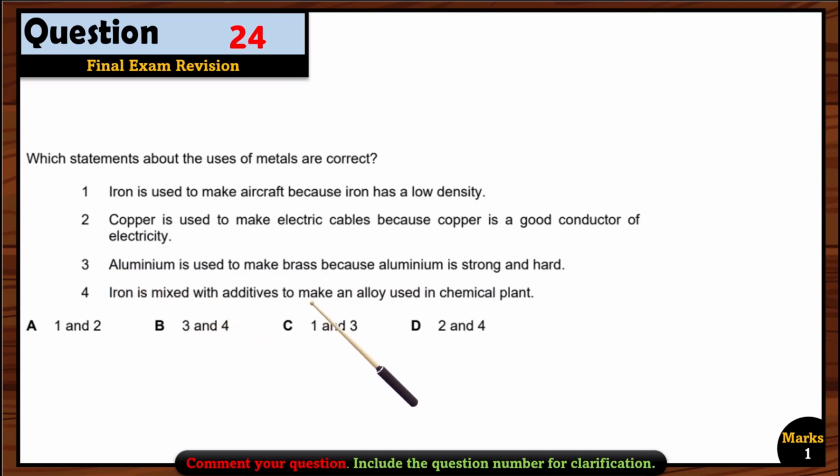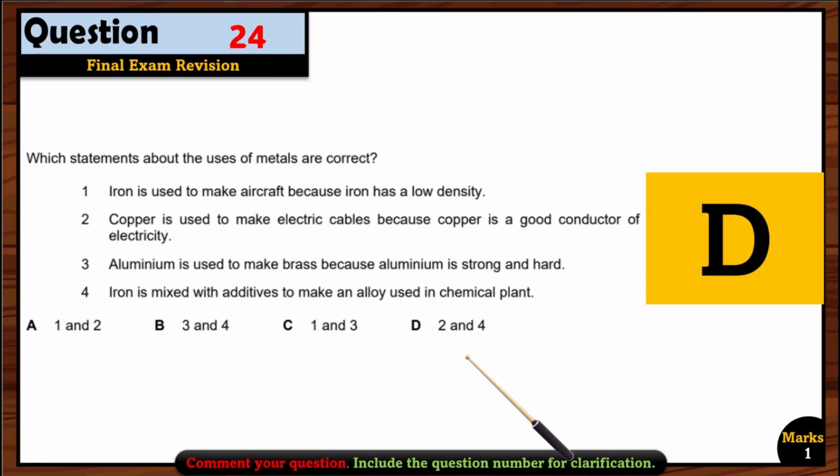Iron is mixed with additives to make an alloy used in chemical plant. Yes, that's right, because iron is used to make stainless steel. Okay, that is used in making the chemical plant. So the fourth and the second options are right. So where can we find this one? That is option D. So option D is correct.